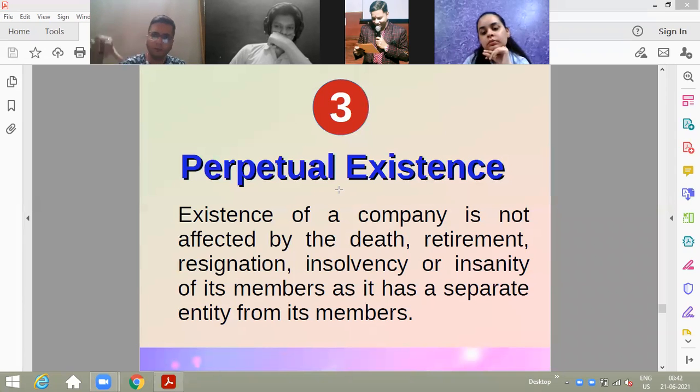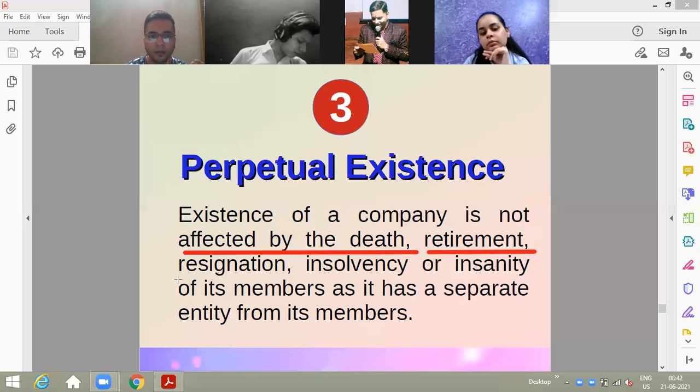We all will be owners of the company, provided I would be the owner for 1 lakh if I have invested 1 lakh, and the other would be the owner of 3 lakh. If another has invested rupees 200, he would be the owner of 200, which means we all are members. It would not be affected by the death, retirement, resignation, insolvency, or insanity of its members.